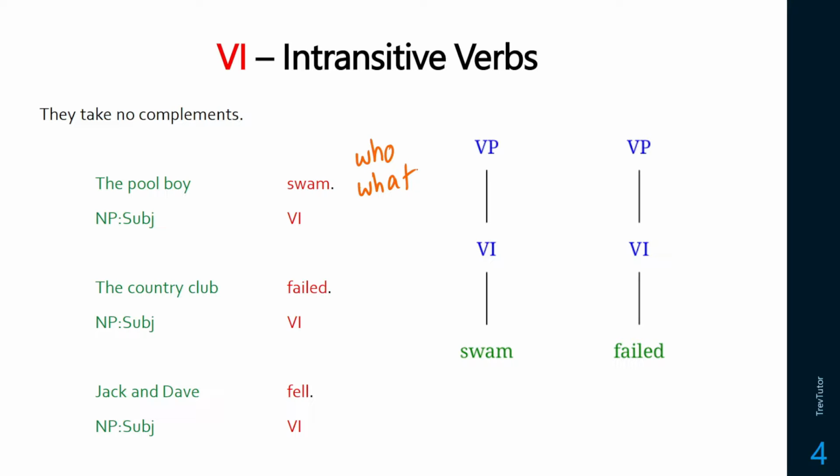There is another form of the verb that can take something after it. The country club failed. Jack and Dave fell. You can't say Jack and Dave fell the poster. It just ends with fell. So swam and fell, this is what this would look like, and we call these intransitive verbs. So you could think of an intransitive verb as being something like X swims, or just X verbs.